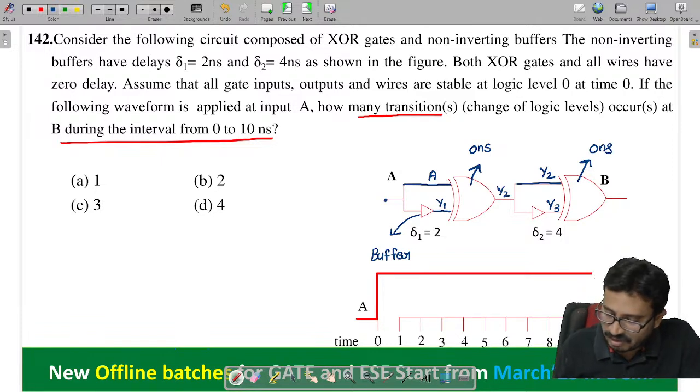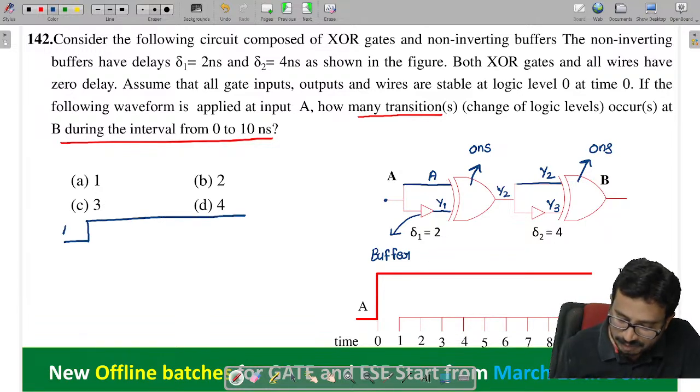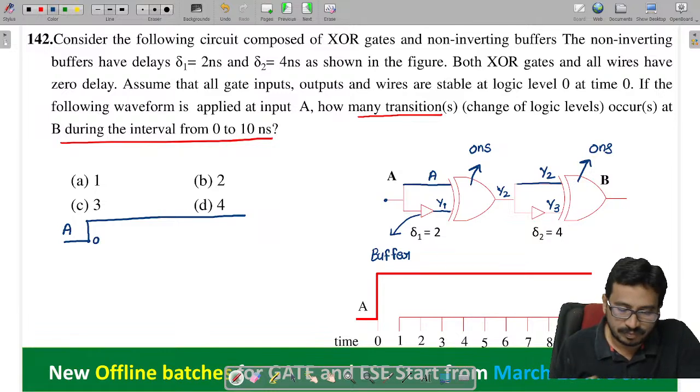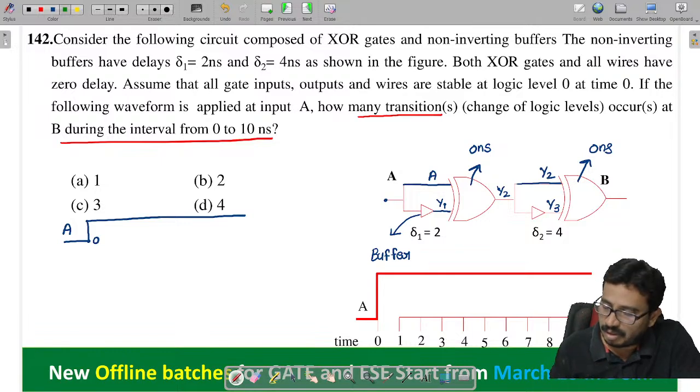Now they have given the A. Look at now here, A they have given us like this. This is my A. From 0 onwards, A value is 1, isn't it? Here this is 0. Now tell me, what is y1? Y1 is the same as A, but it is delayed by how many? 2 nanoseconds delayed.